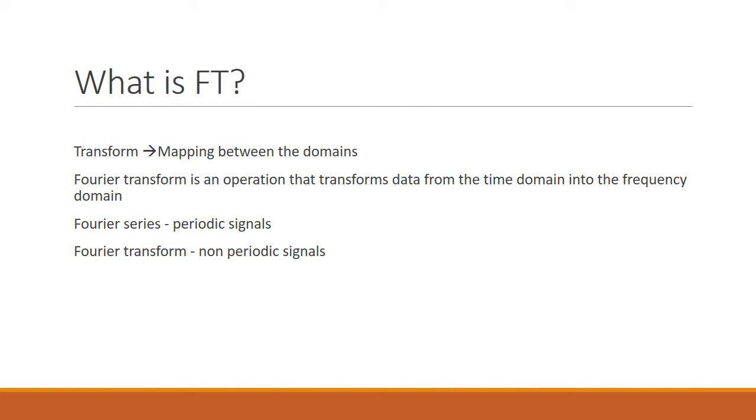Now, what is meant by transform? Transform is nothing but mapping between the two domains, and Fourier transform is an operation that transforms data from the time domain into the frequency domain. And why are we using Fourier transform? Why not Fourier series? Because the Fourier series is for periodic signals, whereas Fourier transform can be performed for non-periodic signals as well.